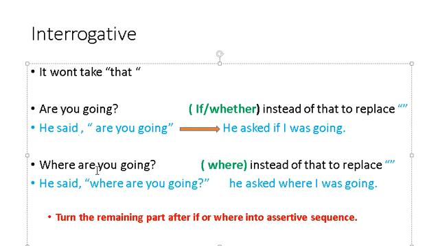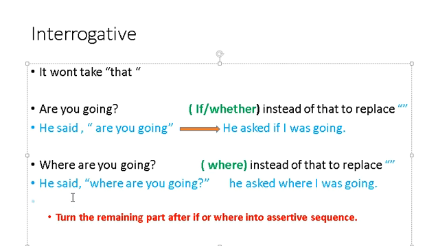Then words like where, how, when will replace the commas and inverted commas. We need not mention "if" or "whether" here; the commas or inverted commas will be replaced with where, why, when, whatever the first interrogative word used in speech 2 is.